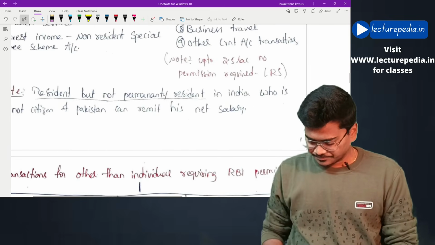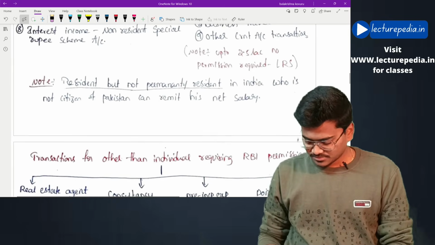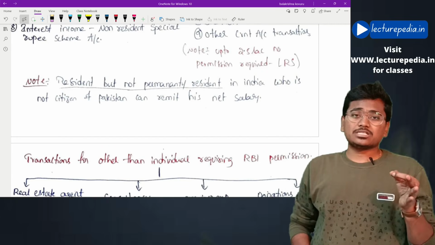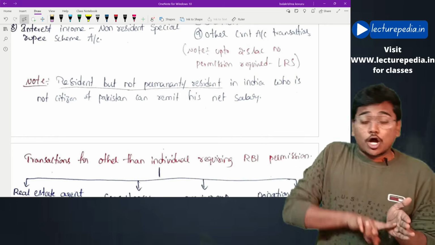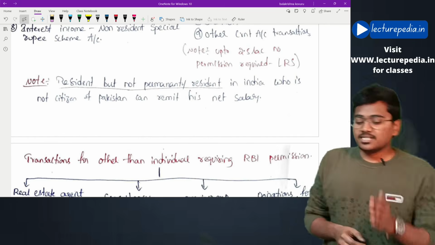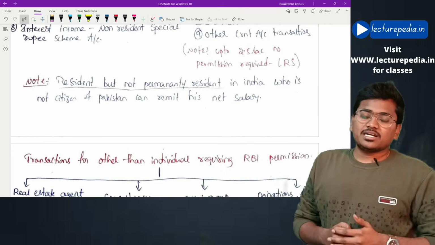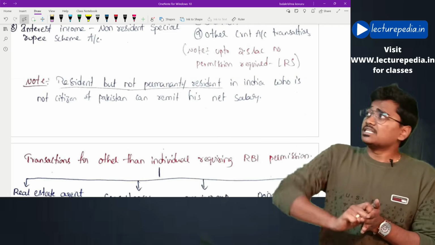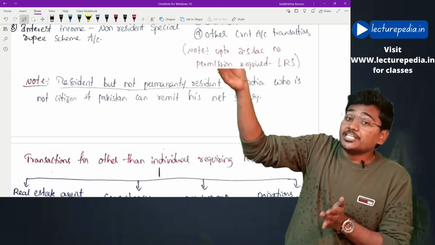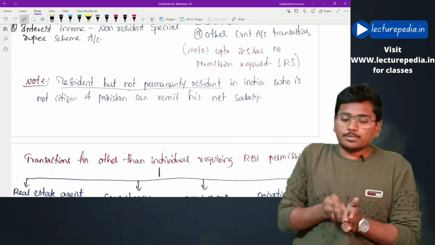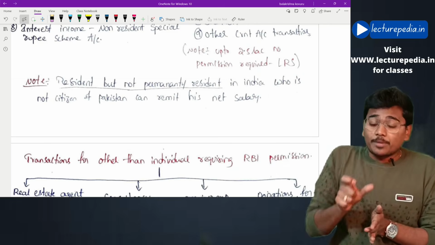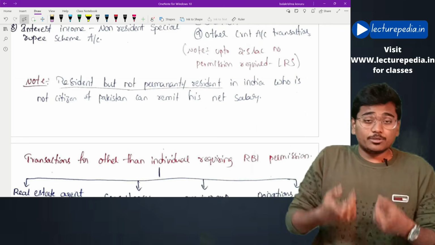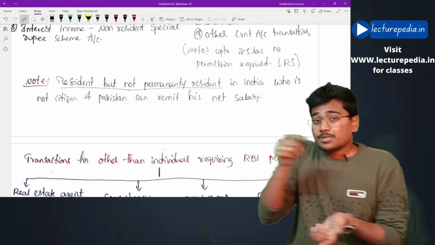Next, and there is another concept here. There is a concept of resident but not permanently resident. Basically, resident but not permanently resident means he is a citizen of some other foreign country and he came to India for an employment purpose, and that employment period is not more than 3 years. In that case, he will be known as resident but not permanently resident.